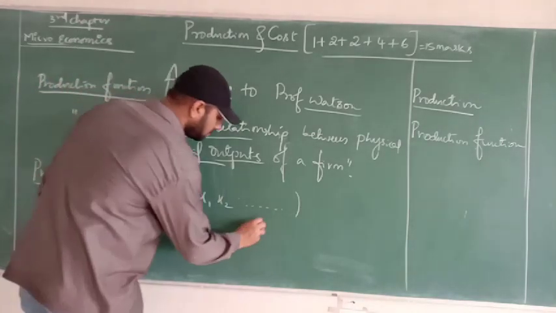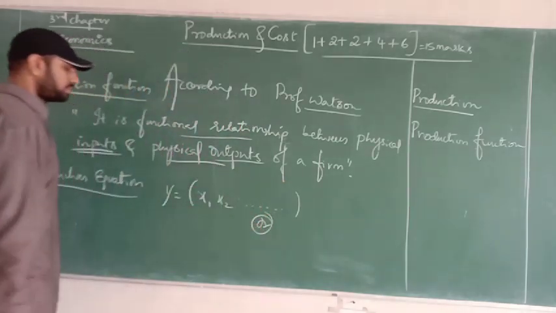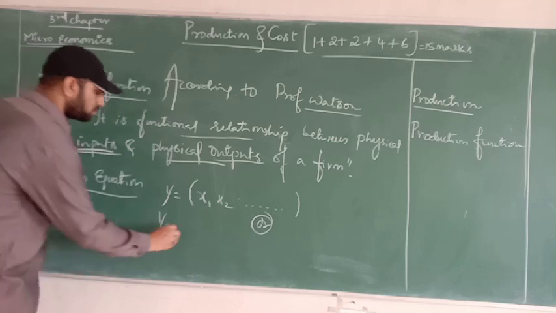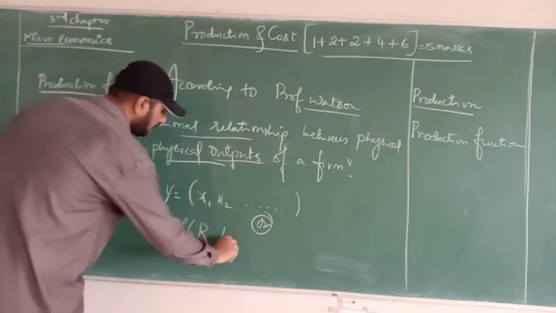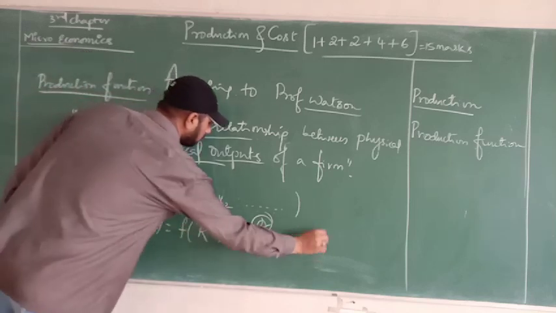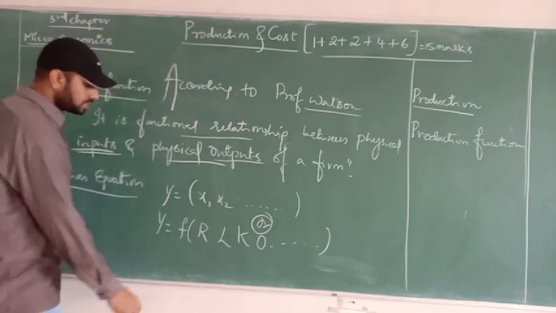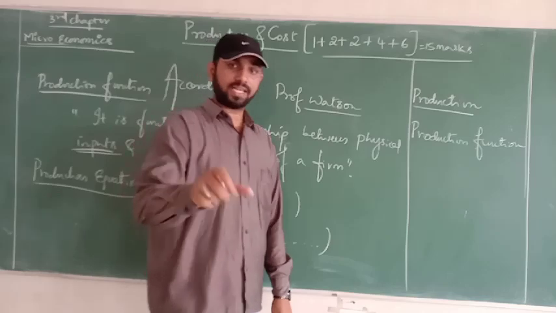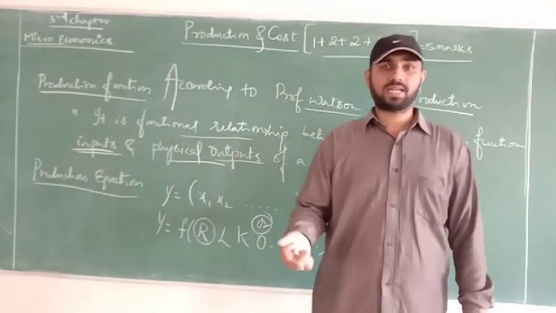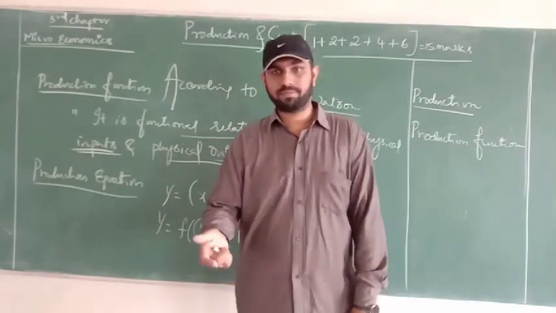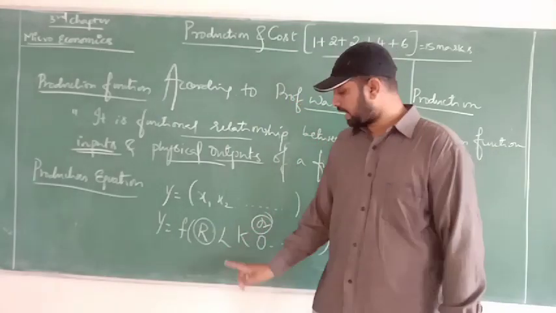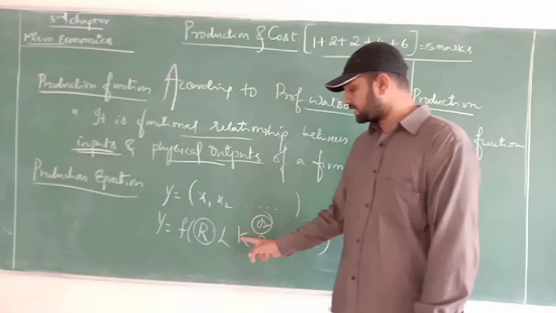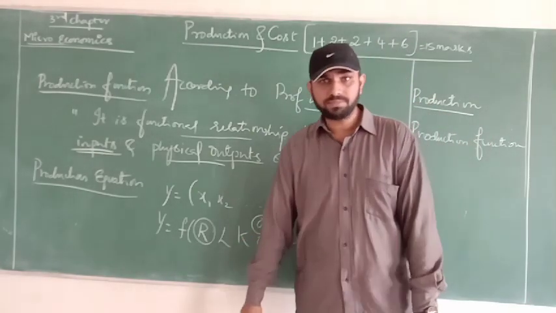And we can even show another equation of production, that is y equals f of R, L, K, O, and many factors. So what does this stand for? R stands for land, technically termed as land. Land stands for how much rent we pay for it, and that is called R here. L stands for labor, in terms of the wages we pay. K stands for capital, as the technical term.